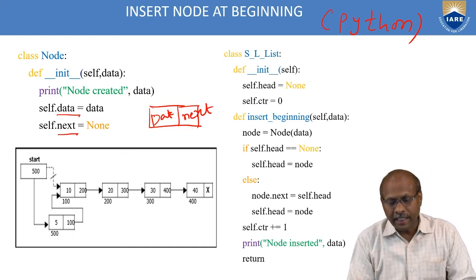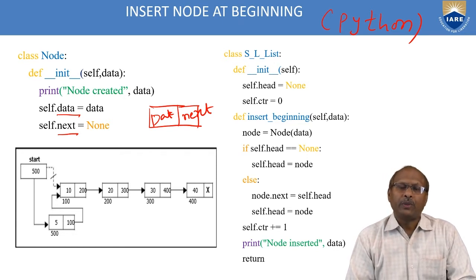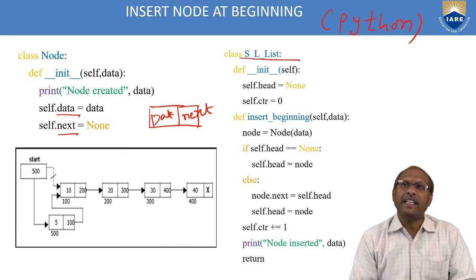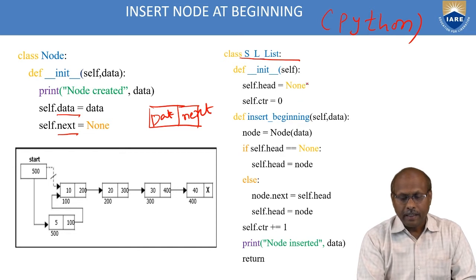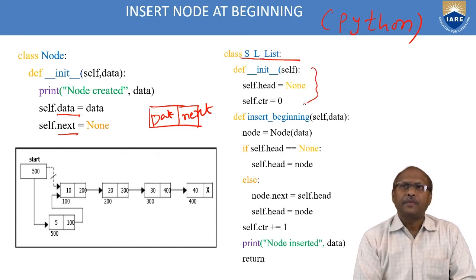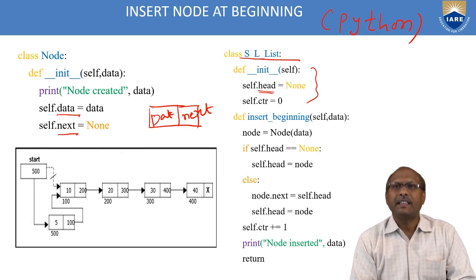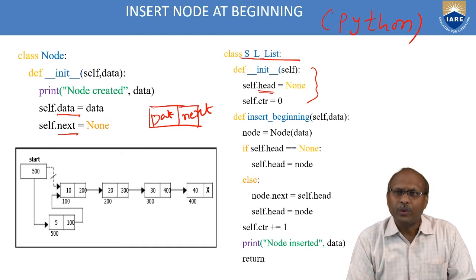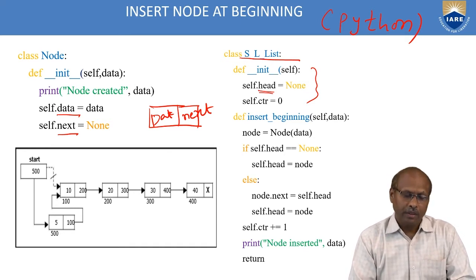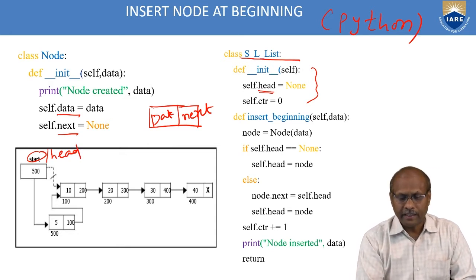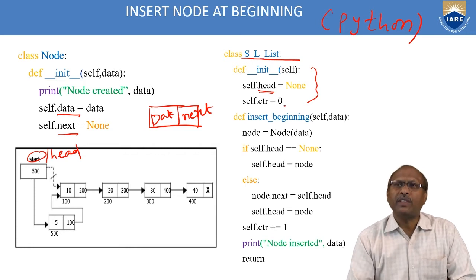Then the single linked list operations you can do. First, I'll write SLL, single linked list. There I wrote my init method. Initially I made one head pointer. Initially head is None. It indicates that initially there is no node at all. You can say head, or you can say start also. Here I wrote start, here both are the same. Self.head is None and self.counter is 0. The counter says there are no nodes at all initially.